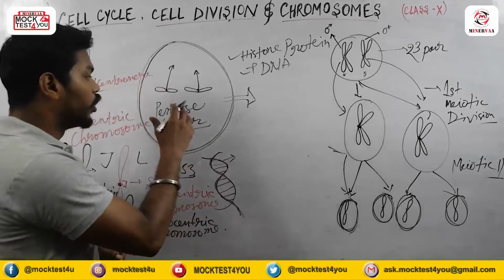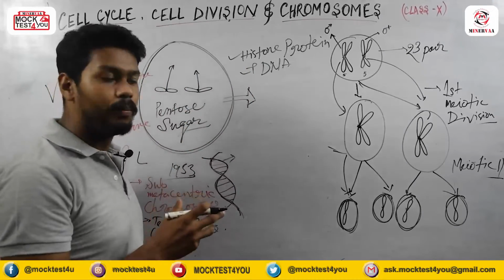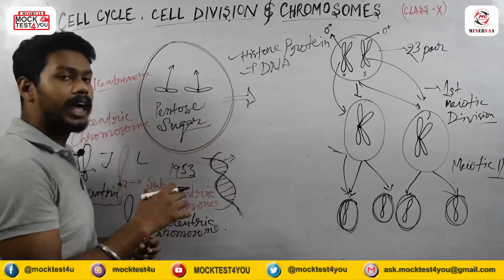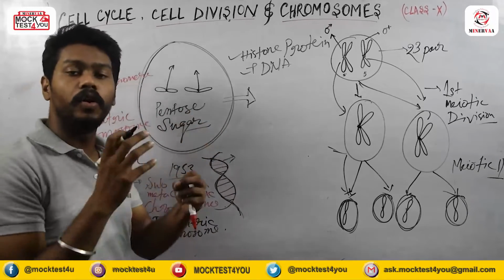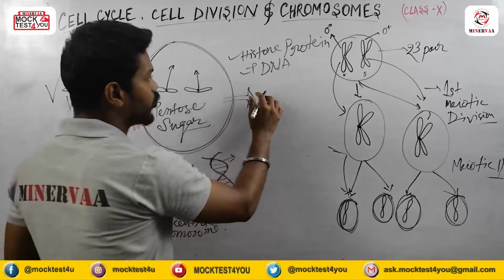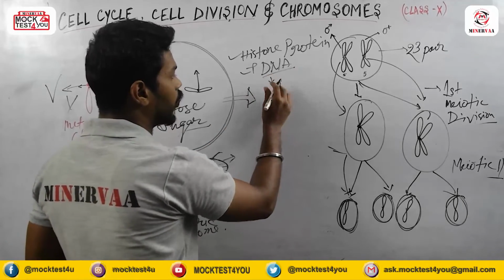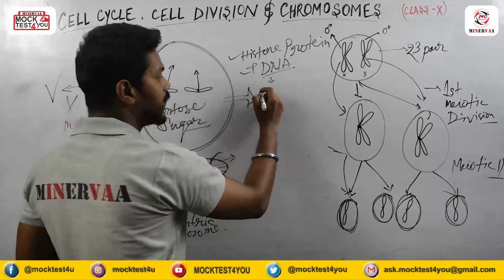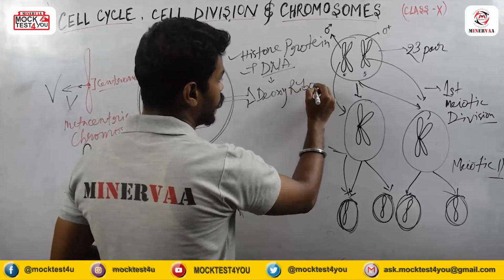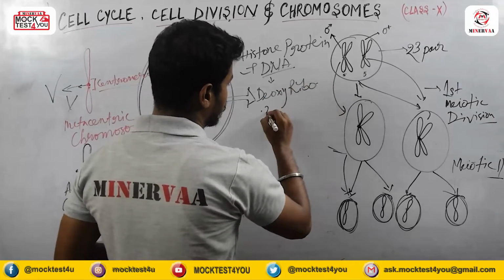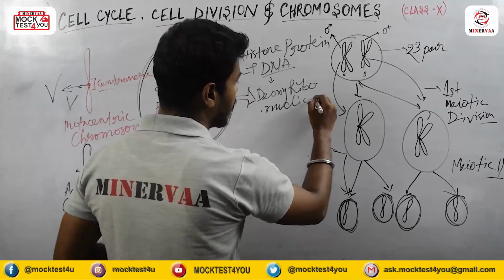But on the basis of the hydroxyl group, we categorize them as deoxyribose sugar or only ribose sugar. If I talk about DNA, the full name of DNA is deoxyribonucleic acid.